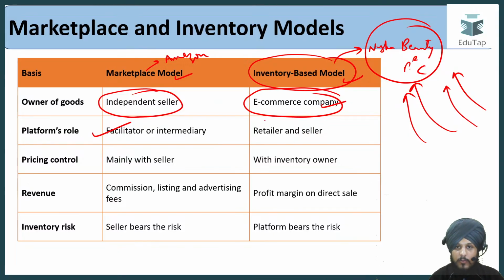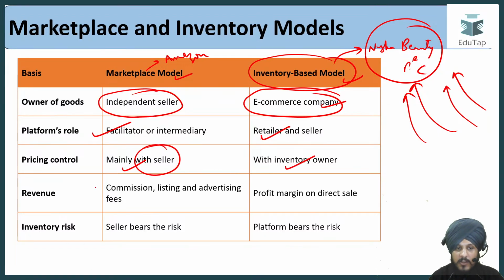But if we talk about the inventory based model, it is going to act as a retailer, right? It is going to purchase it, then it is going to sell it to the customers. Then the pricing control is mainly by the seller, right? The person who is selling these different entities, different, I would say, goods or products. But in the inventory based model, it is going to be the inventory owner, right?